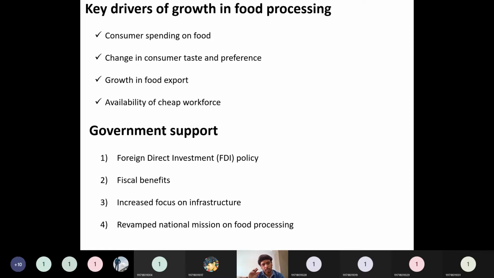So consumer behavior is changing, and according to that the industry is also seeing enormous growth in this sector.